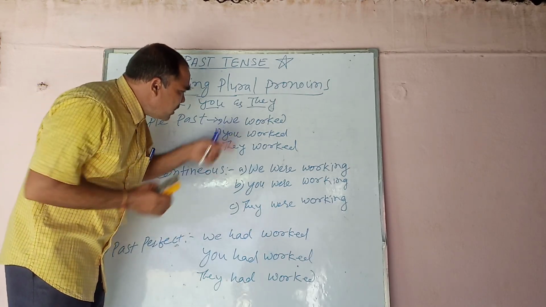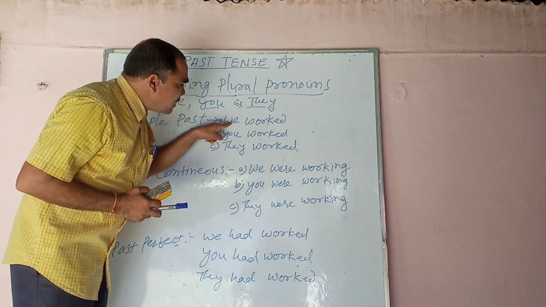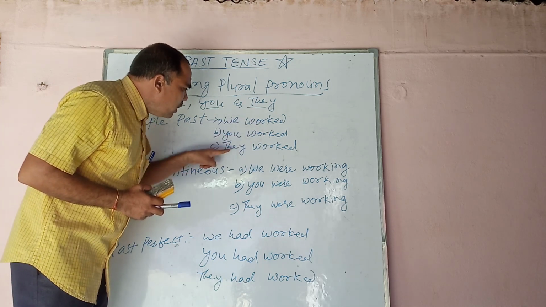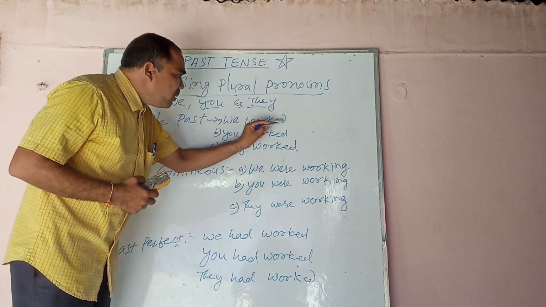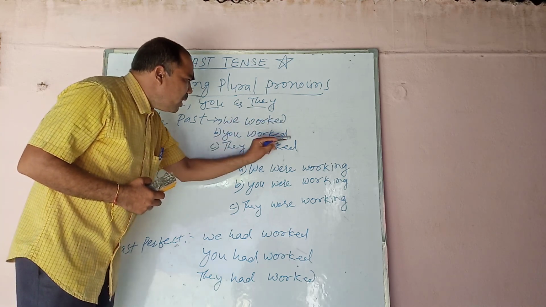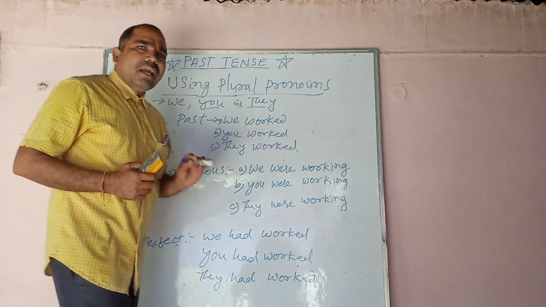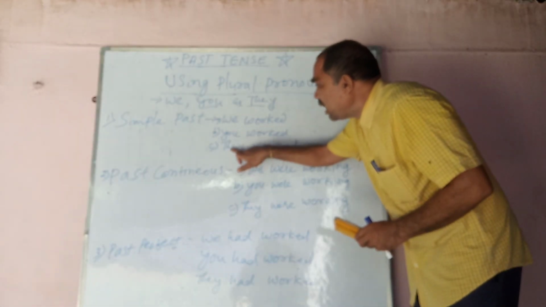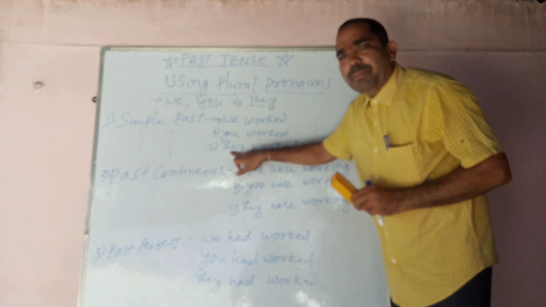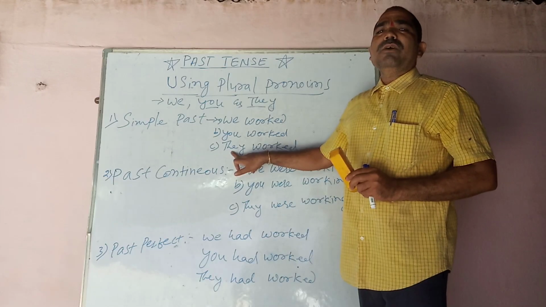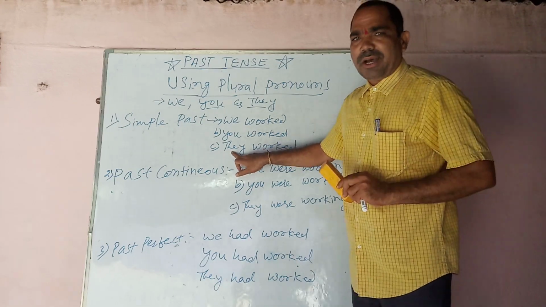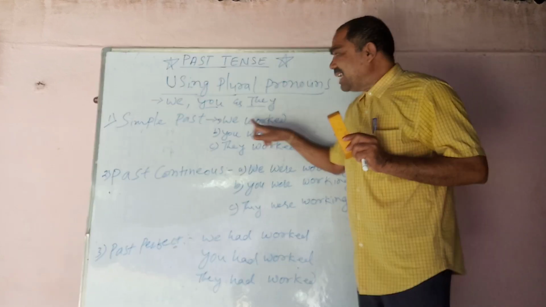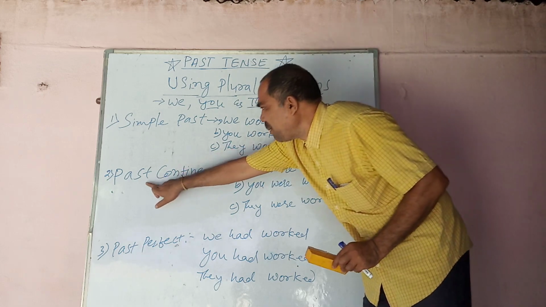as in the previous video, there was I worked, now today we worked, you worked, they worked. हम काम किए, आप काम किए, वो काम किए. These are the examples of simple past. Now, these are the plural nouns. We, you, they, people. These are the plural nouns. And whenever plural nouns come in simple past, the word must be kept in V2 form. That is very important.